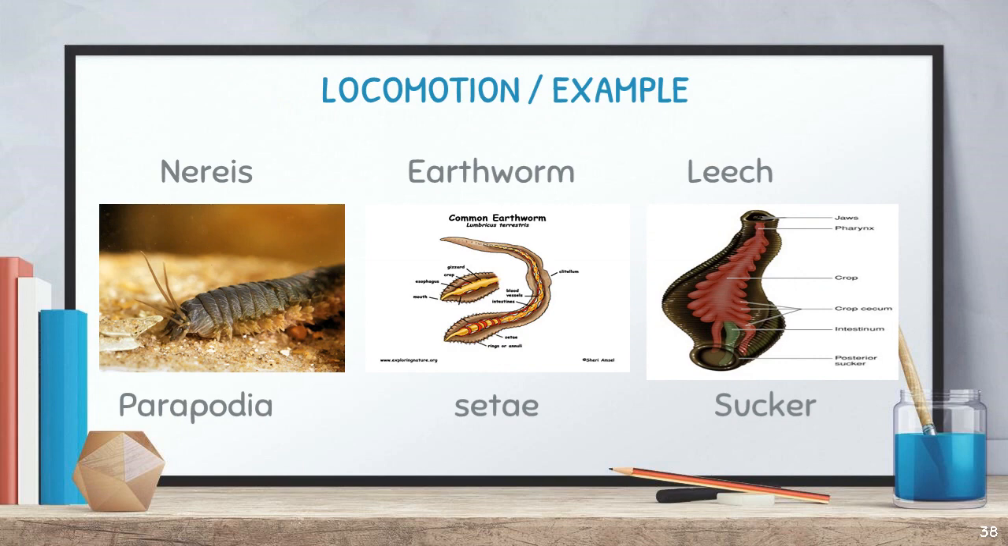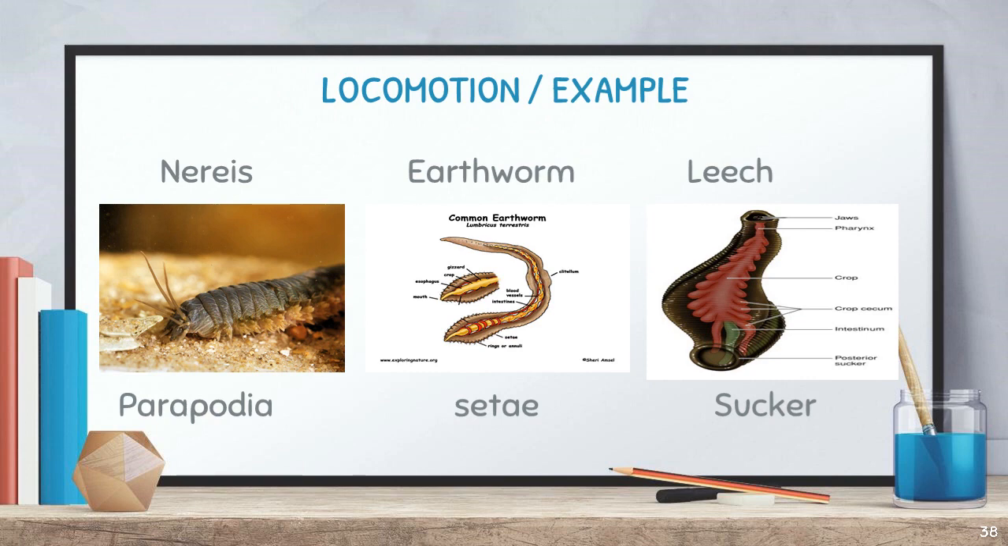And locomotion. The hydrostatic skeleton, we said, also helps locomotion, and certain organisms also have special locomotory organs. For example, Nereis consists of a hard plate around its body, called parapodia. This parapodia helps with locomotion.